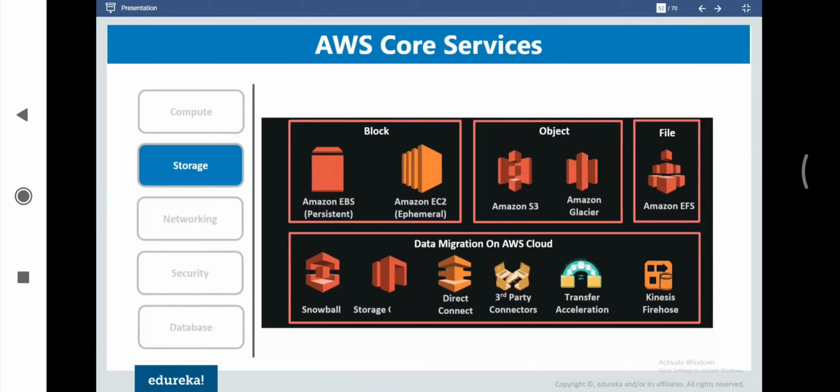So are we clear on the complete overview for these services till this point? Again, not in depth, just an overview for the services, because we are going to discuss these services in detail anyhow. So are we all clear on the entire overview for these services? Please give me a quick information, everyone.